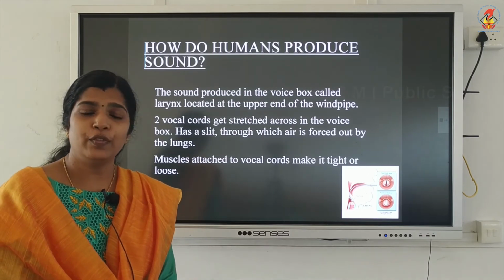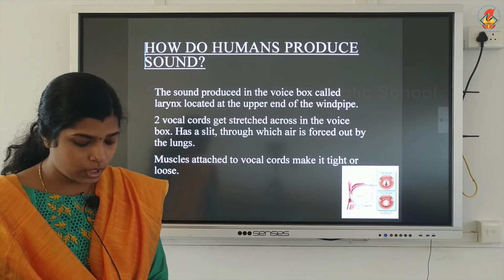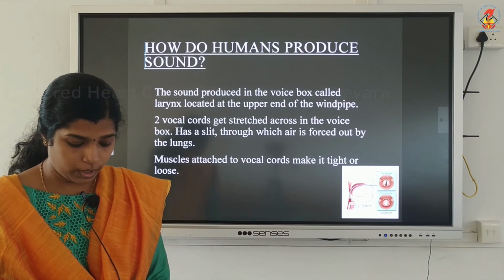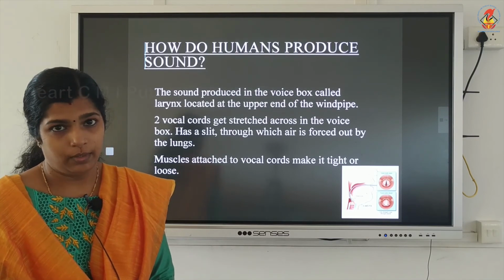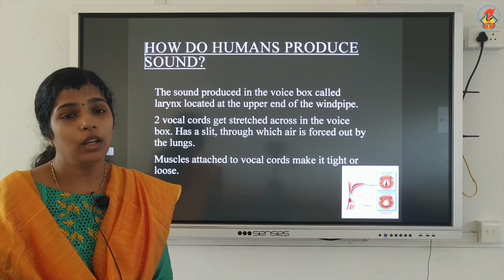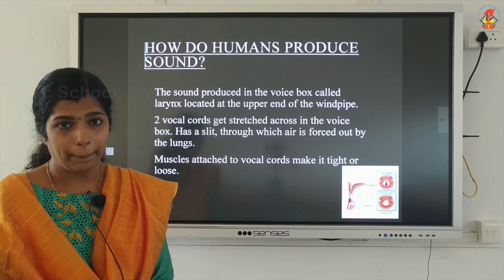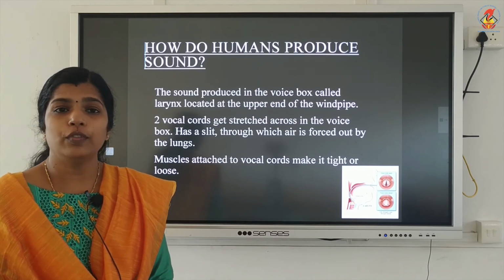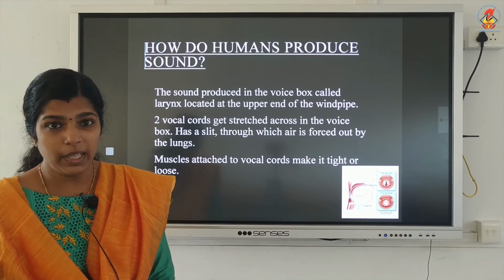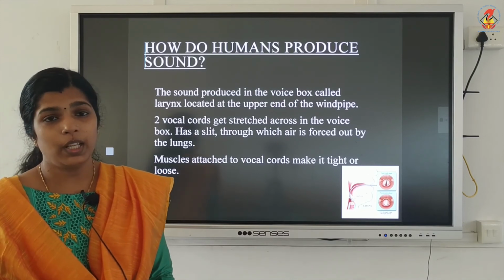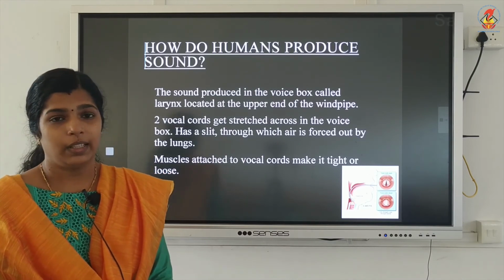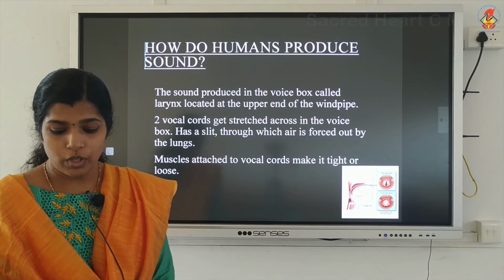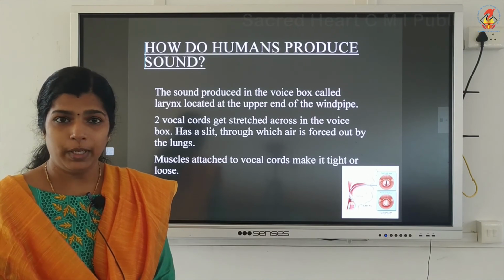Now, there is a difference in the length of the vocal cords for women and men. Men have longer vocal cords than women and children. The vocal cords of men are about 20 millimeter and those of women are about 15 millimeter, about 5 millimeter shorter.